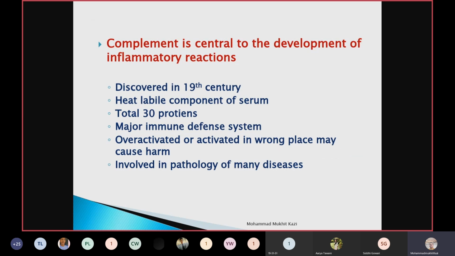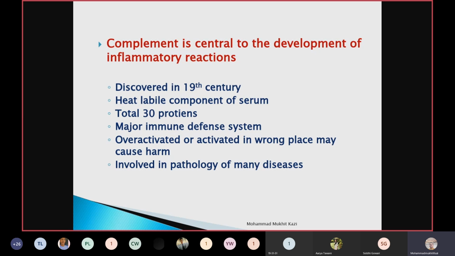So the complement is central to the development of inflammatory reactions. It is one of the important components of inflammation. That is why complement is referred to as central to the development of inflammatory reactions. How it plays a central role, we will learn subsequently.